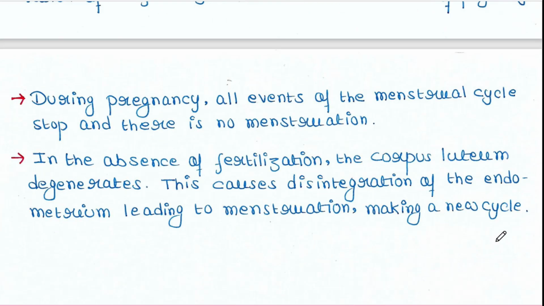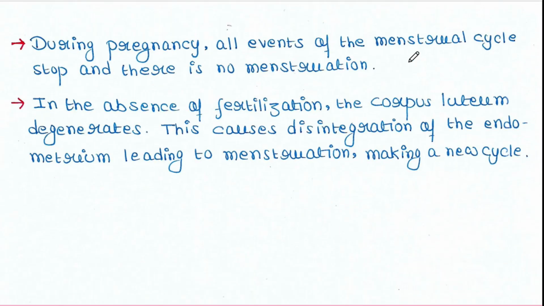During pregnancy, all events of the menstrual cycle stop and there is no menstruation. In the absence of fertilization, the corpus luteum degenerates. This causes disintegration of the endometrium leading to menstruation, making a new cycle. If there is no fertilization, the corpus luteum degenerates.